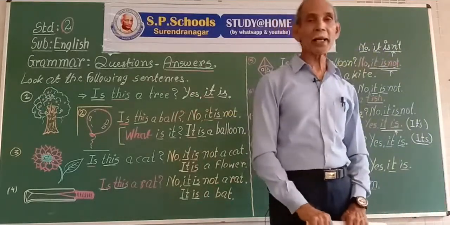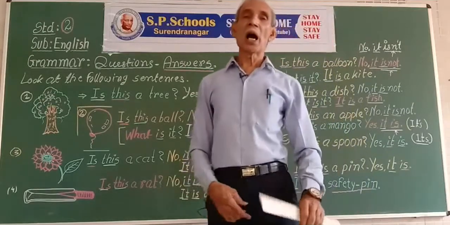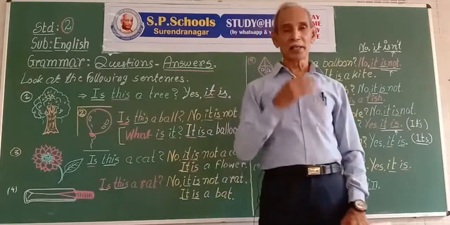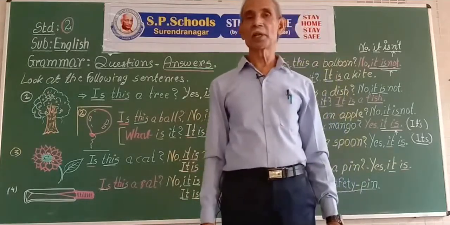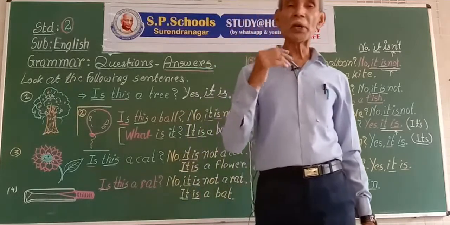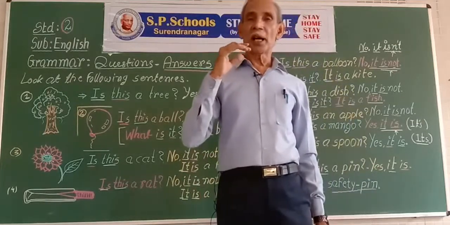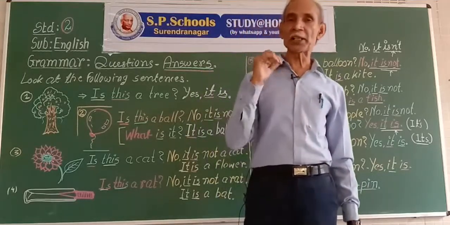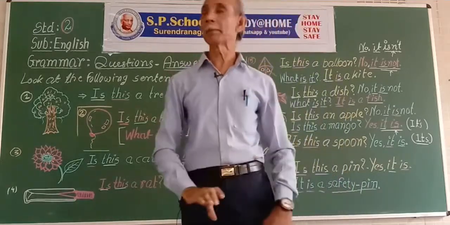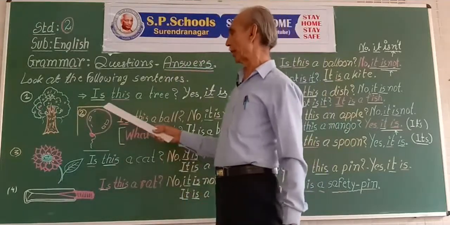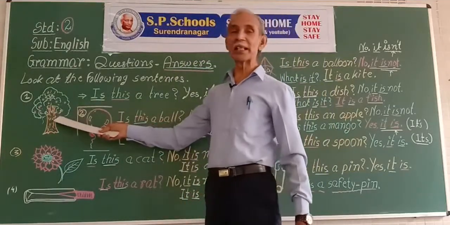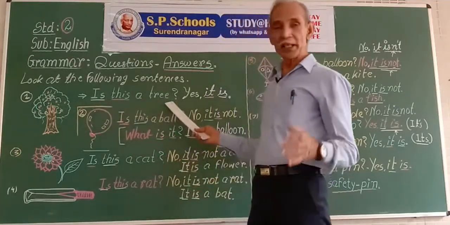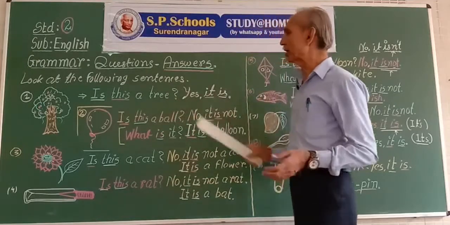But while speaking, how do we consider a question mark in speech? We use an asking tone, an interrogative tone of speaking. For example, what is this? This is a tree. Is this a tree? Question. Yes, it is a tree.